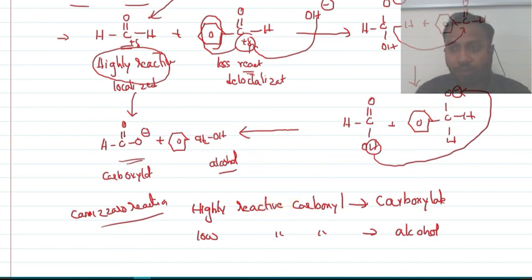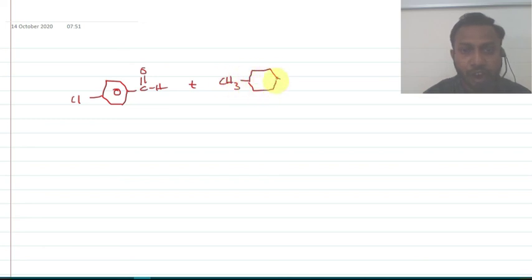Let me take one more final example. Now I am going to take a chlorine-containing benzaldehyde, para-chlorobenzaldehyde, and para-methyl benzaldehyde. Which compound will give carboxylate? Among them, which is highly reactive? Chlorine.